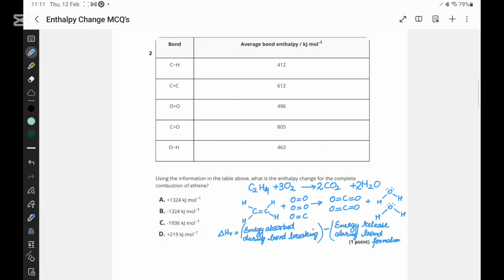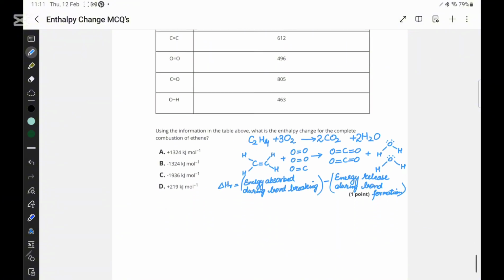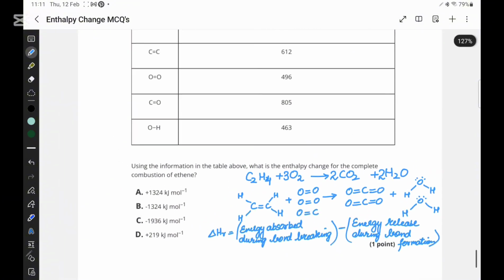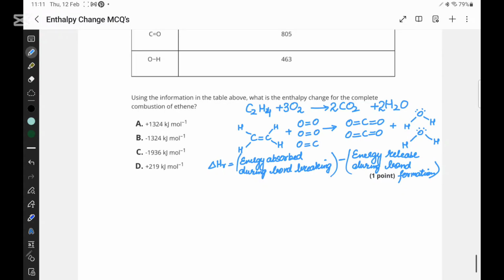So this is how it is going to be done. First of all, how many carbon carbon double bonds are there on the left hand side? So let's see, that's going to be one carbon carbon double bond.